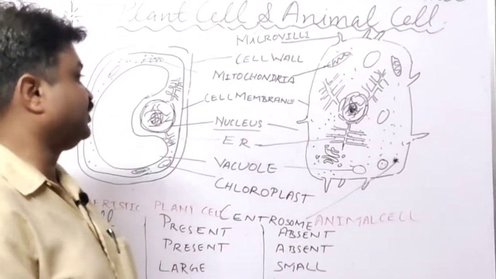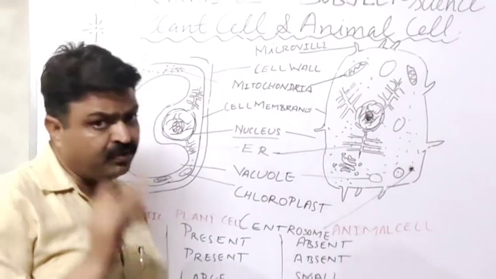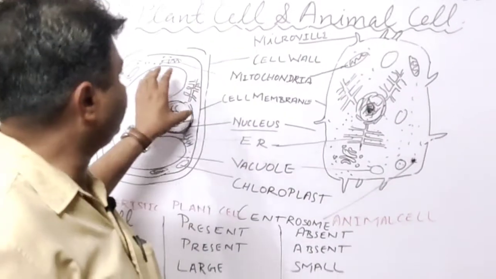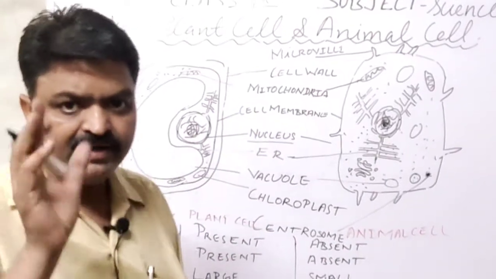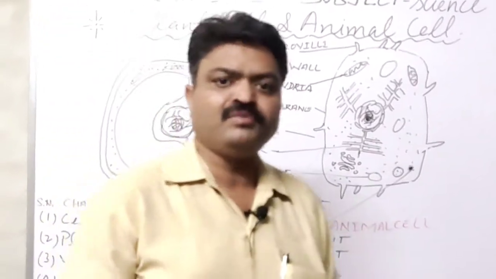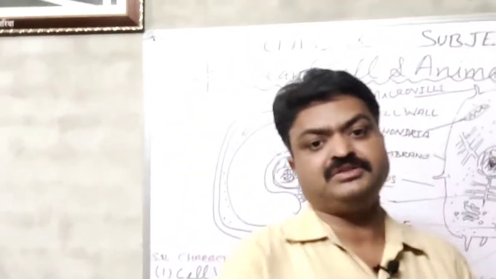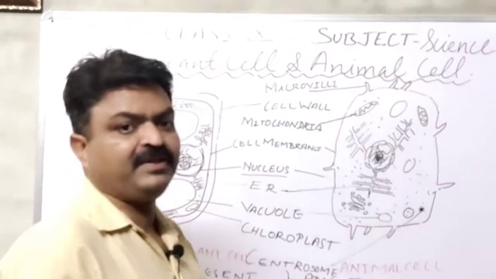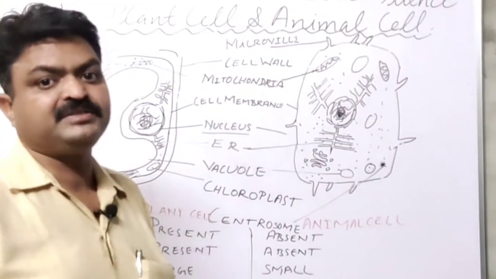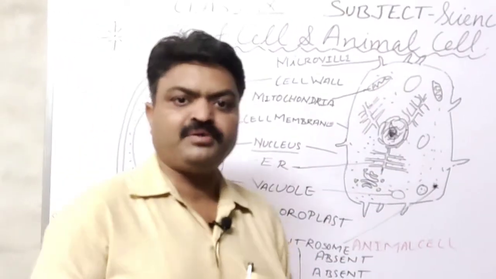Next important structure, student, is the mitochondria. Mitochondria is found in both cells, in the cytoplasm. And what is the main role of the mitochondria, student? They work as the powerhouse of the cell because they synthesize energy inside the cell, means energy is supplied to the cell with the help of mitochondria.